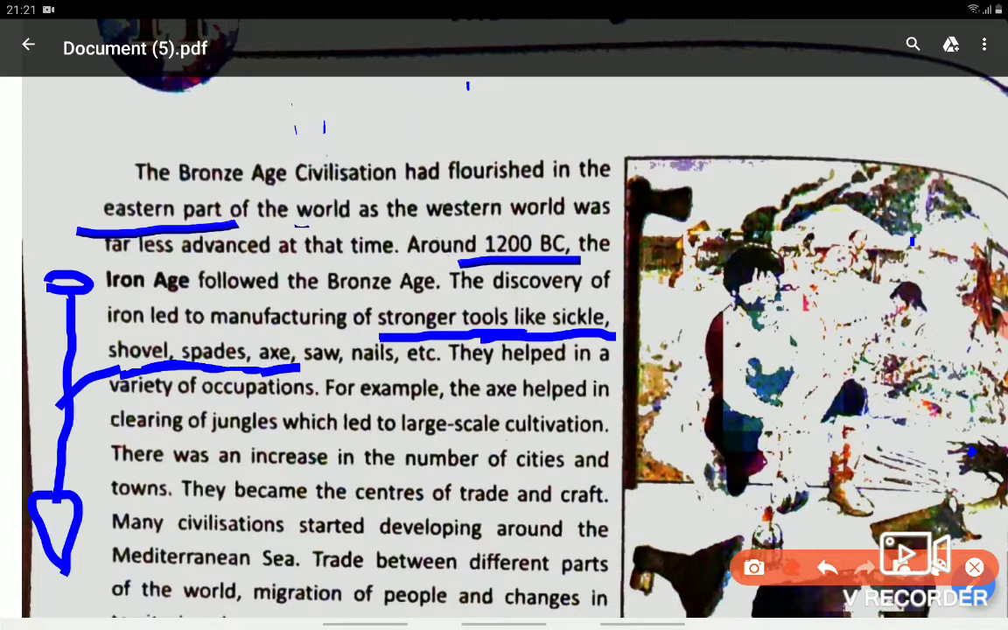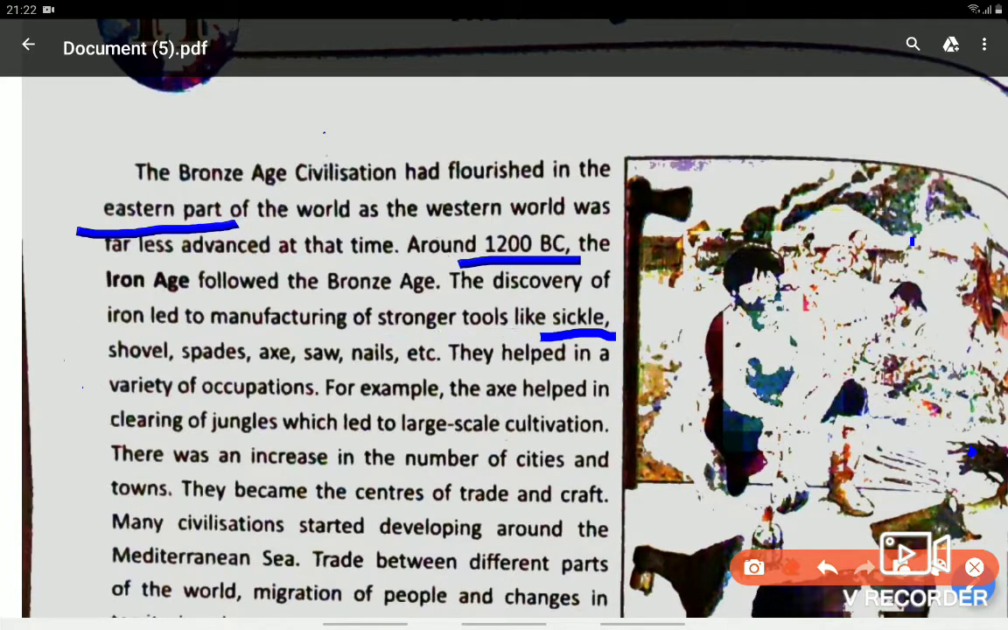Now iron tools also added varieties of occupation. How it added varieties of occupation, let me tell you. At that time so many blacksmiths were not there. Blacksmiths means lohar. They were using these iron tools for different purposes. After that many new occupations were added. Cobbler, using all those things made of iron. So in this way these iron tools added a number of occupations. Axe helped in clearing jungles for cultivation.